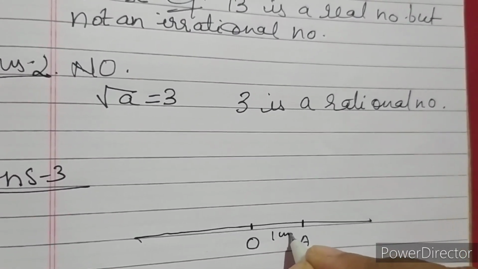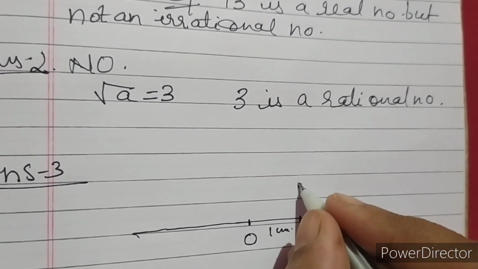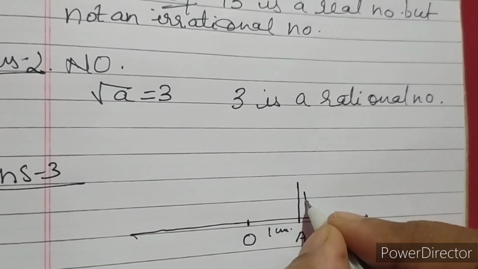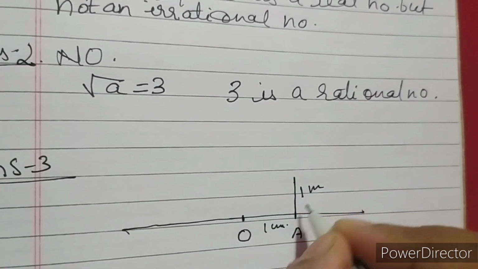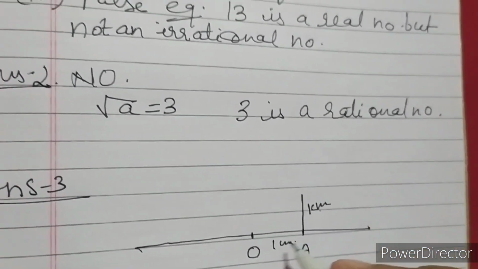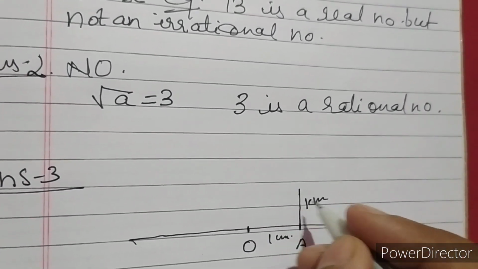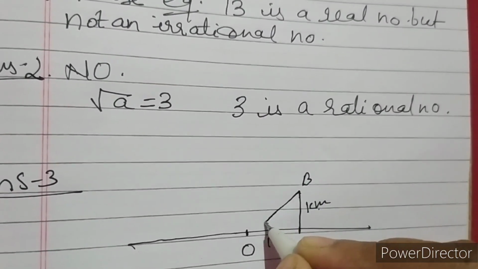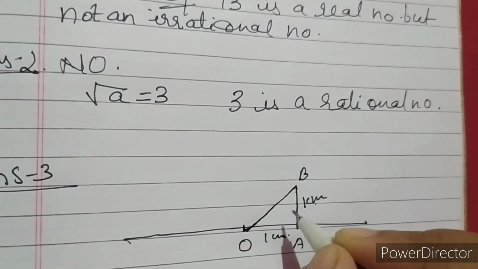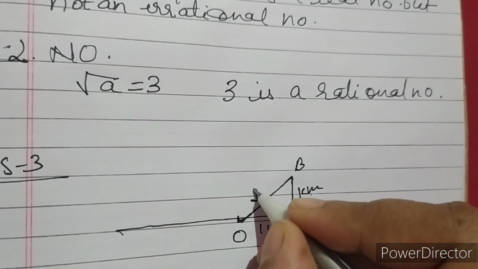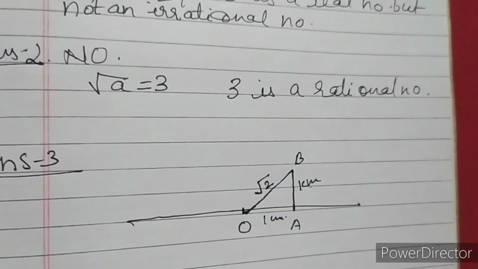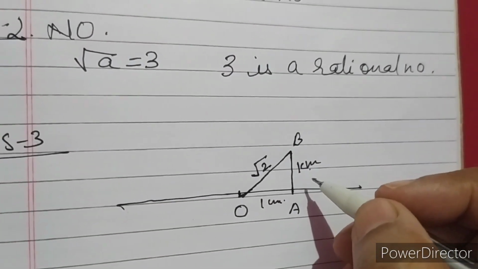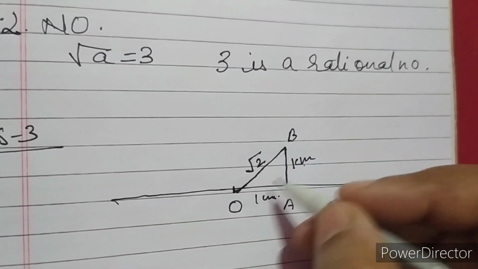Now you draw a perpendicular at A of again unit length, that is 1 centimeter. Okay, the unit length OA and unit length AB. According to Pythagoras theorem, join this B with O, this hypotenuse will be under root 2, because 1 square plus 1 square is 2.